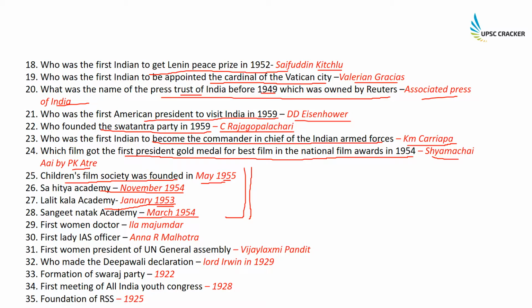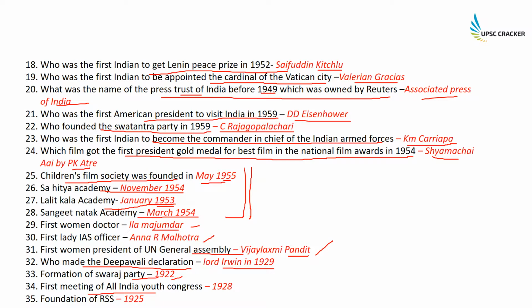So who was the first Indian woman doctor? She was Ela Majumdar. Then who was the first Indian IAS lady officer? She was Anna R. Malhotra. First woman president of the UN General Assembly, that was Vijayalakshmi Pandit. Now some history questions. Who made the Deepavali Declaration? That was made by Lord Irwin in 1929. Formation of Swaraj Party by C.R. Das and Motilal Nehru, that was in 1922.